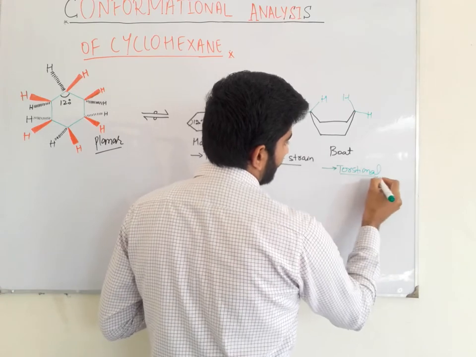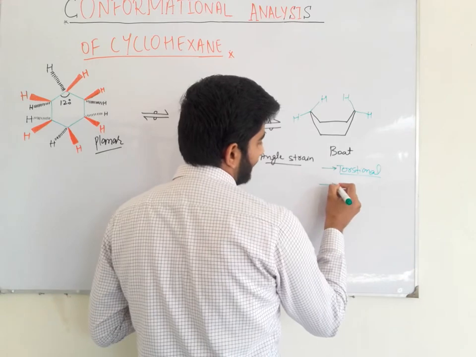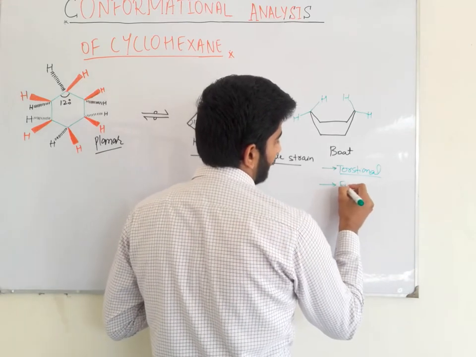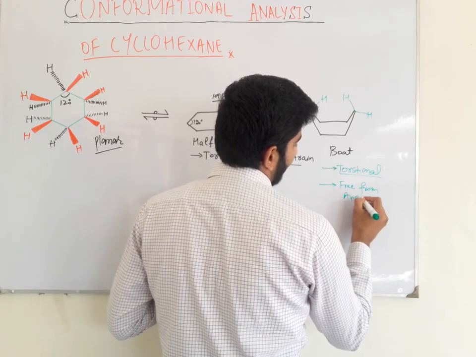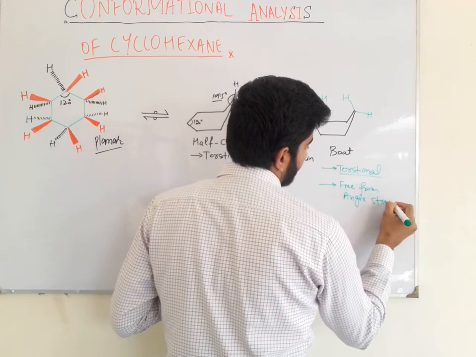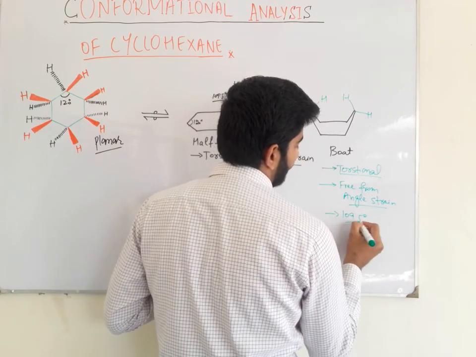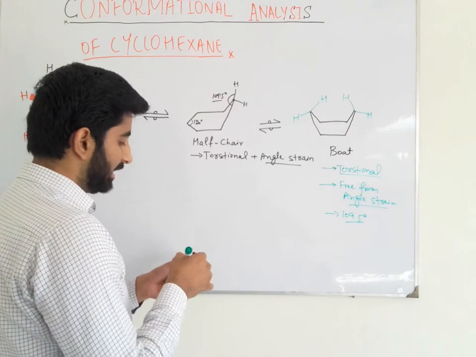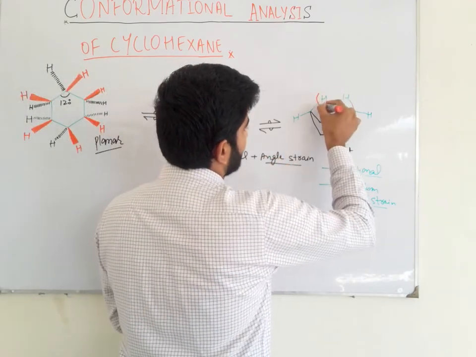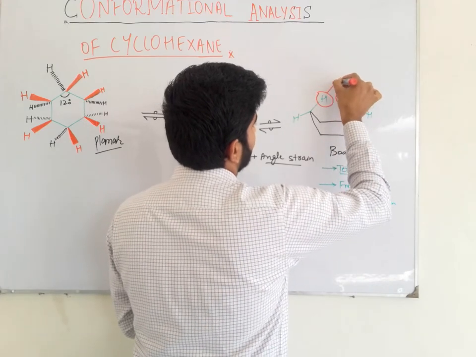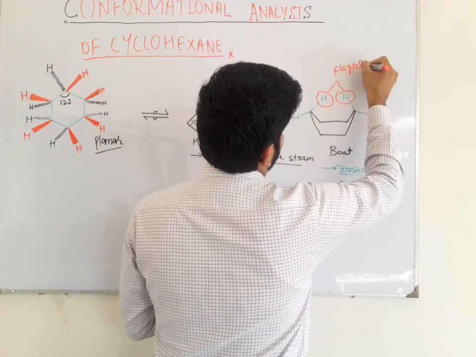There is a torsional strain present in the boat conformation, but it is almost free from angle strain because it has the optimal bond angle of 109.5 degrees. Secondly, it is unstable due to the presence of these two hydrogens that are called flagpole hydrogens.